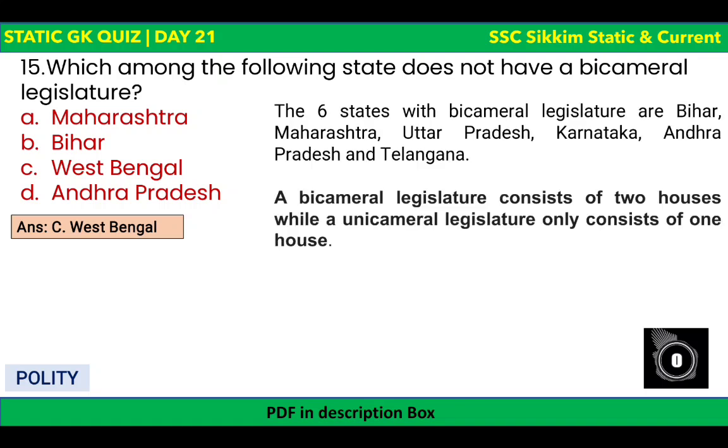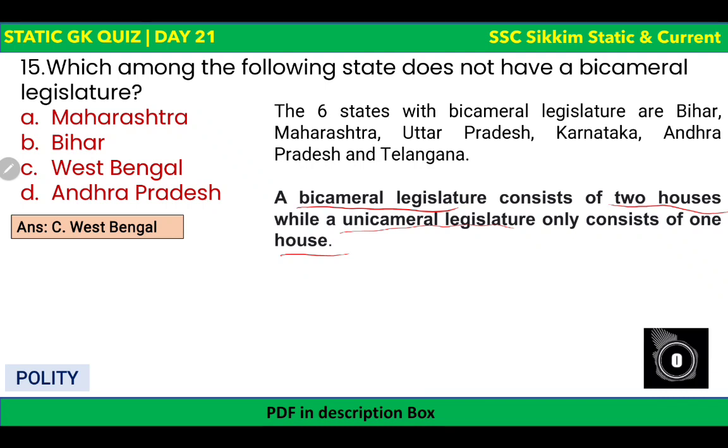Now you might be wondering what is unicameral and bicameral. So a bicameral legislature consists of 2 houses. Which are those 2 houses? One is Vidhan Sabha and the other is Vidhan Parishad. Whereas unicameral legislature consists of only 1 house in the state, which is only Vidhan Sabha.